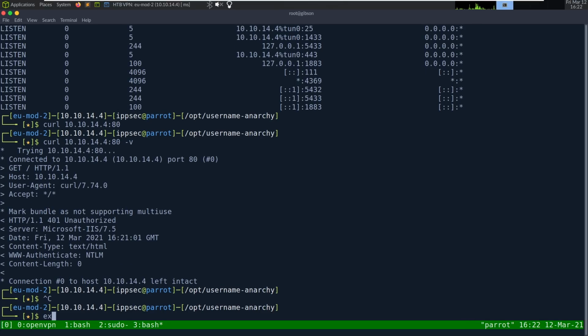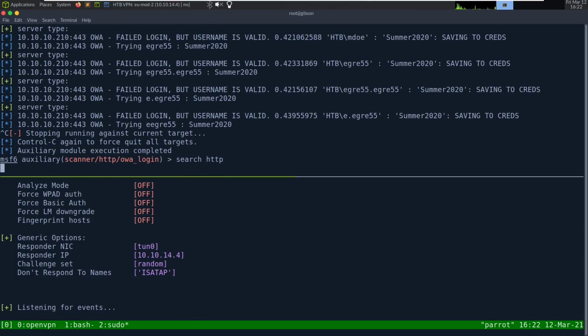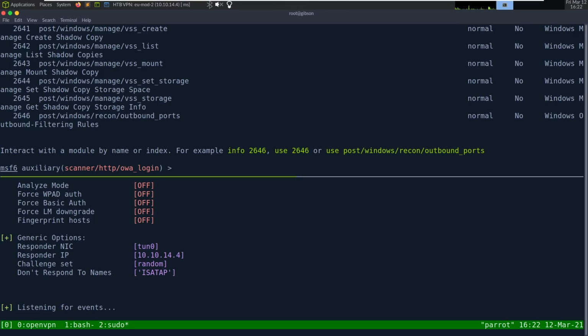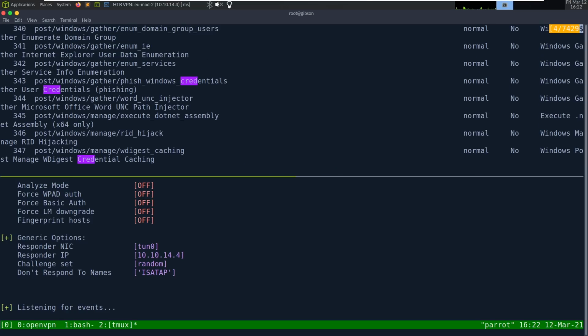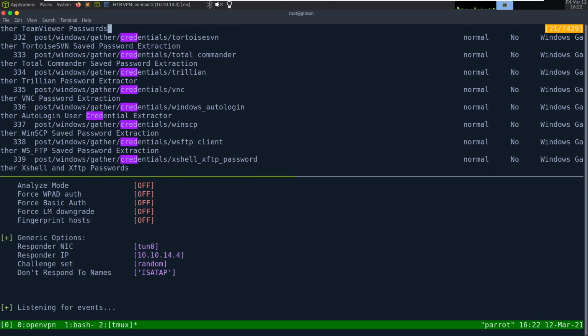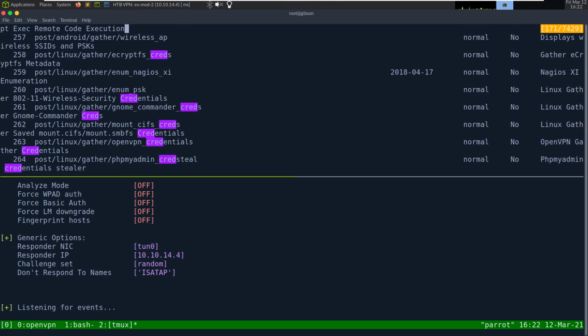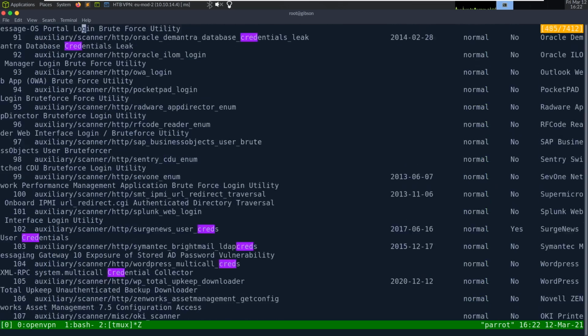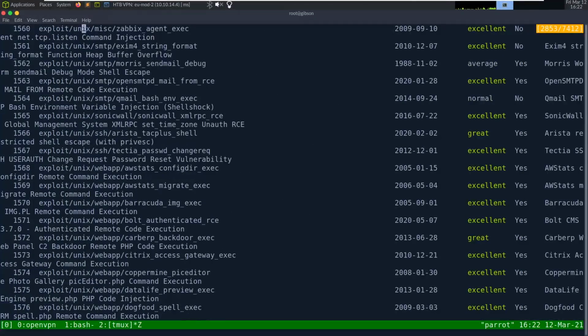Metasploit also has the option to do it. So I guess while this looks, search HTTP. This is going to give me so much. Maybe it's cred. Let's see. Word UNC injector. Oh, wow, there is a lot. It's probably going to be an auxiliary module, which will be near the top.